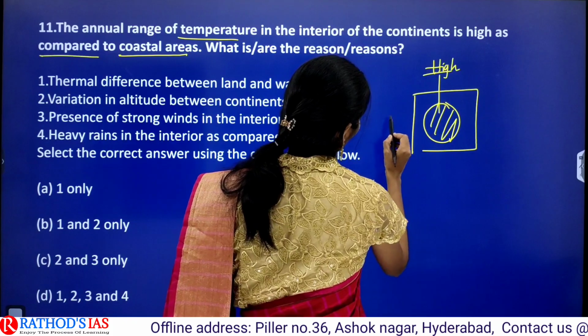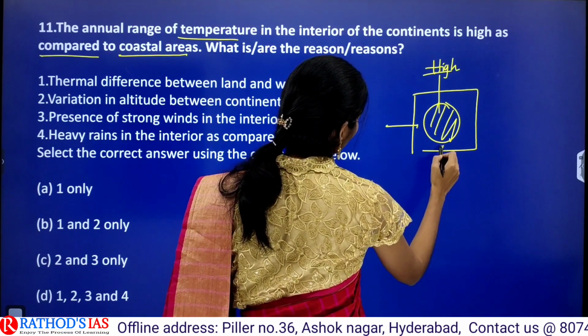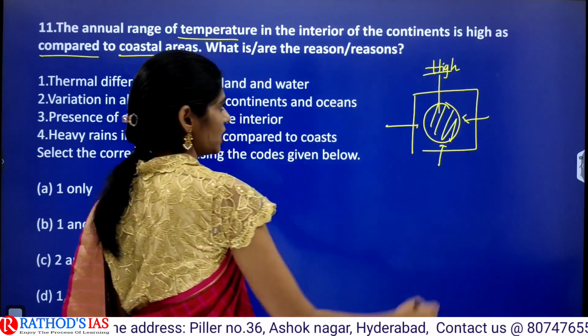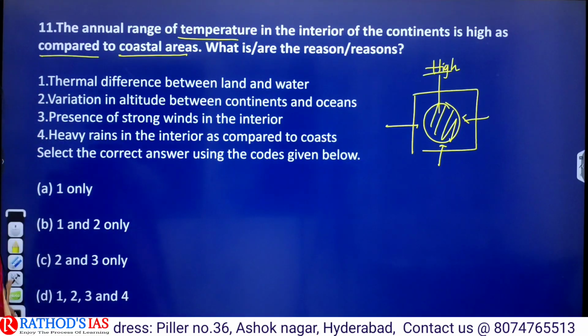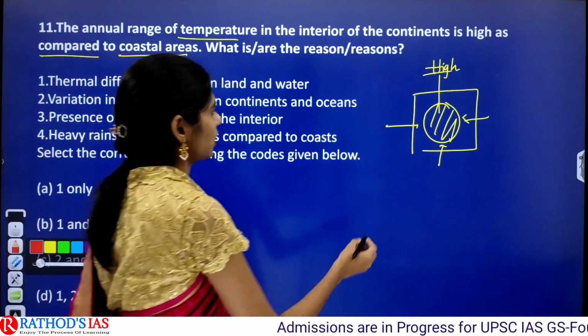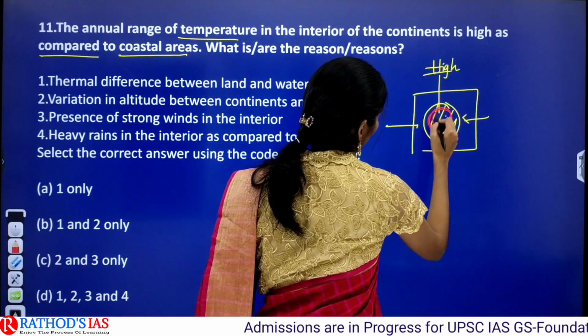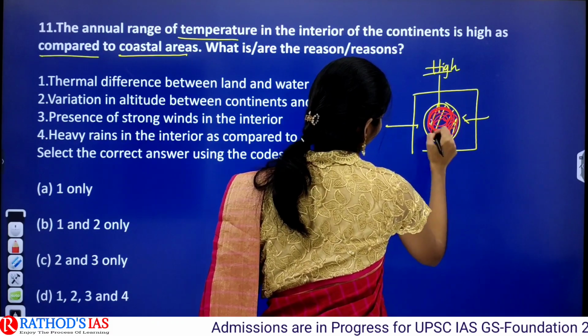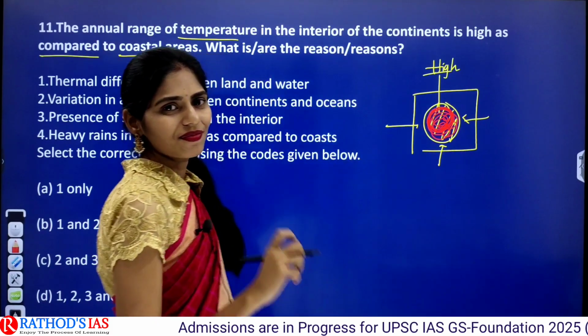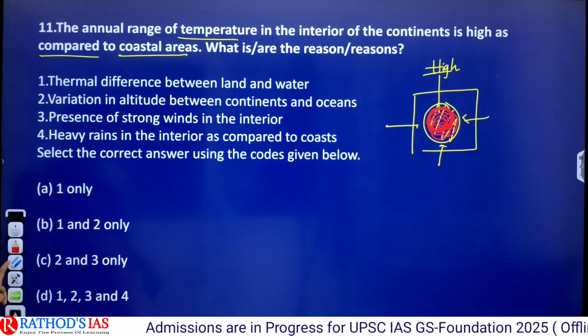Okay. So if you are comparing with that of the coastal areas, the temperature in the interior of the continent is high. Why? I will draw with the red so that you can easily understand. This area's temperature is high compared to that of coastal areas. Why? Let us see the statements given.